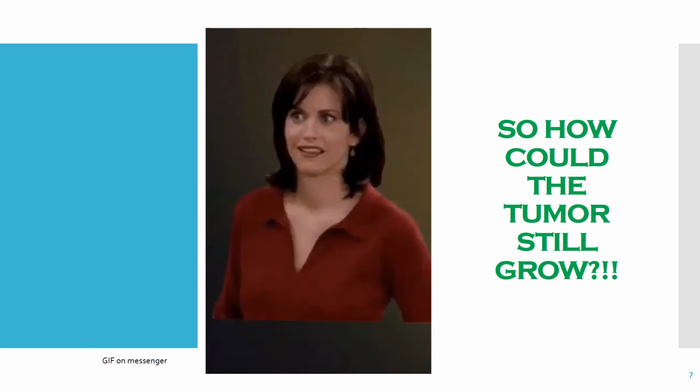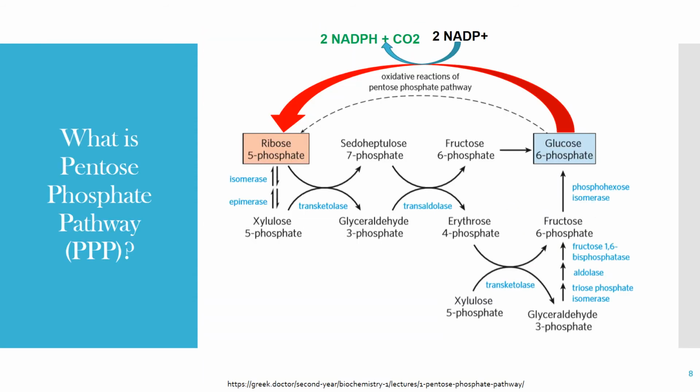We haven't learned this in this class yet, but the glucose 6-phosphate from glycolysis can be processed to yield NADPH in the pentose phosphate pathway. NADPH plays a very important role in cancer cell growth. So, what is the pentose phosphate pathway? It is a metabolic pathway parallel to glycolysis.